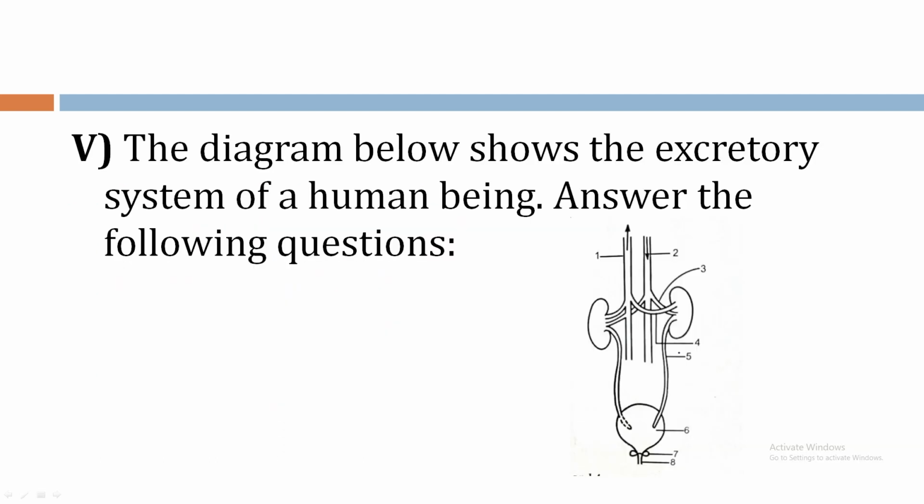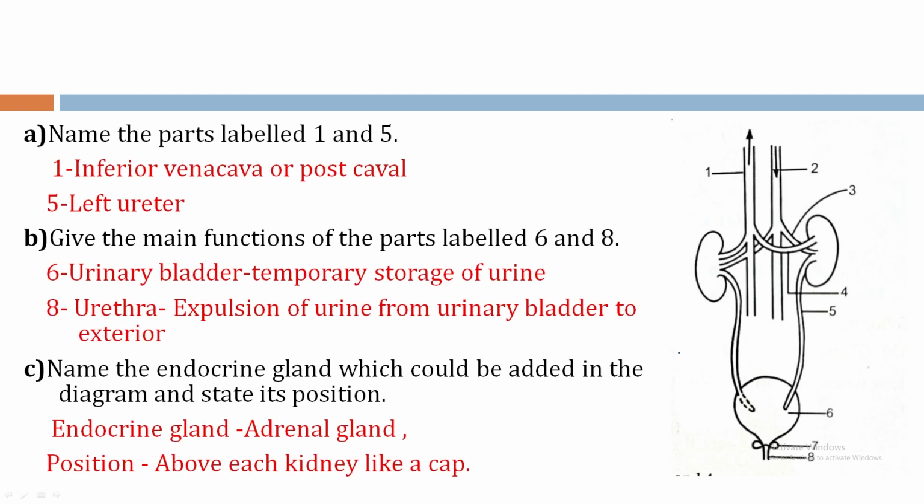Bit 5. The diagram below shows the excretory system of a human being. Answer the questions. Bit A. Name the parts labeled 1 and 5. 1 number, it is the upward arrow mark, that's why this is the inferior vena cava or the postcaval. 5 is the ureter, because in case of paired organs you have to mention left or right, so this is the left ureter.